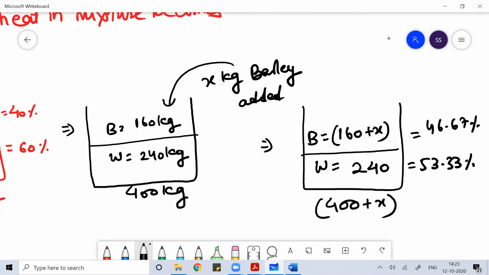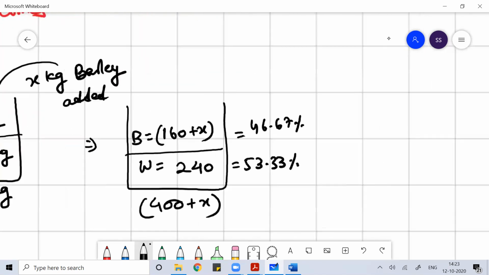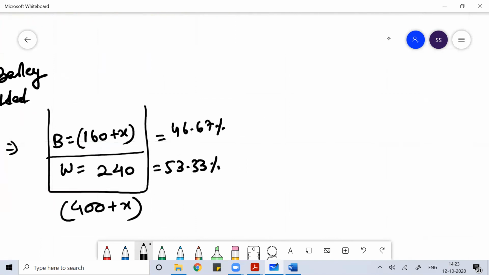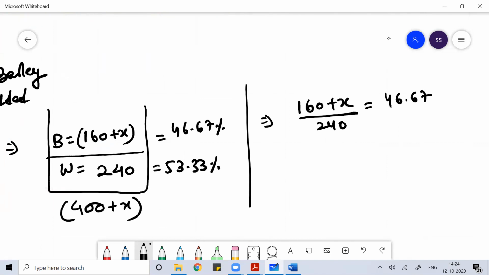Now you understand this. Many people will solve this question like this: they'll write 160 plus x divided by 240, and say they are in the ratio 46.67 divided by 53.33. Now imagine if you try to solve it like this, you're gone. How much time will you waste? Because the calculation will become very complicated.